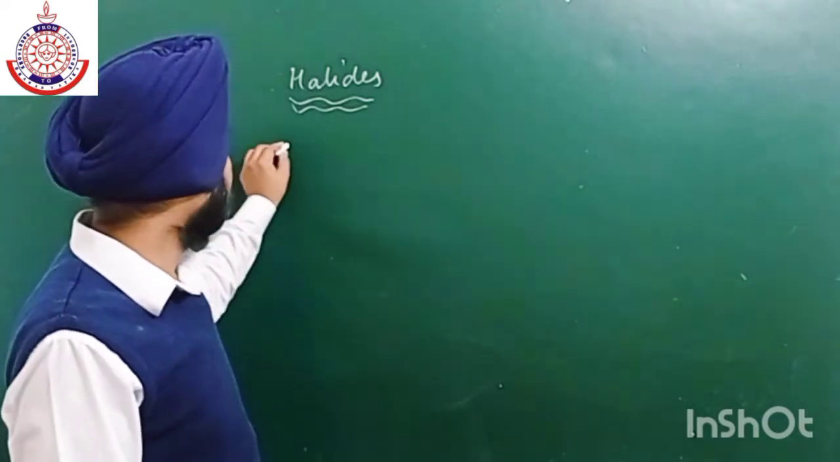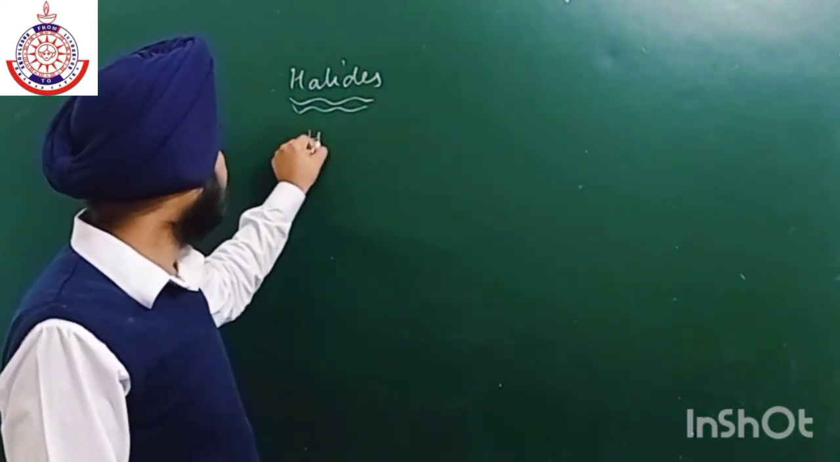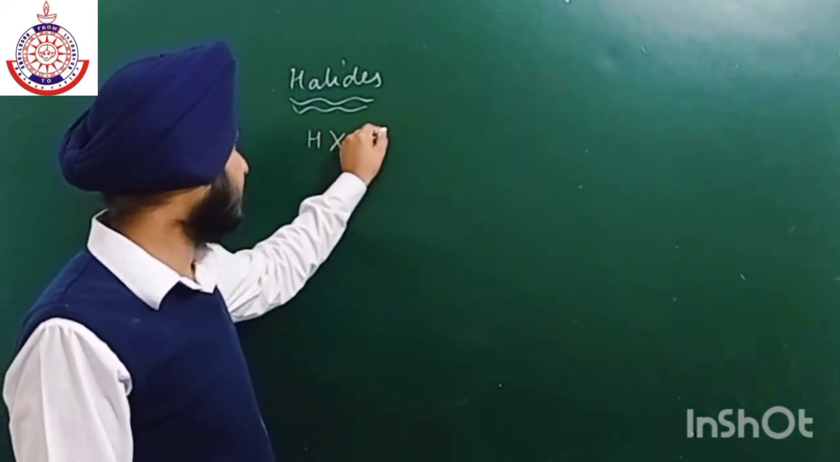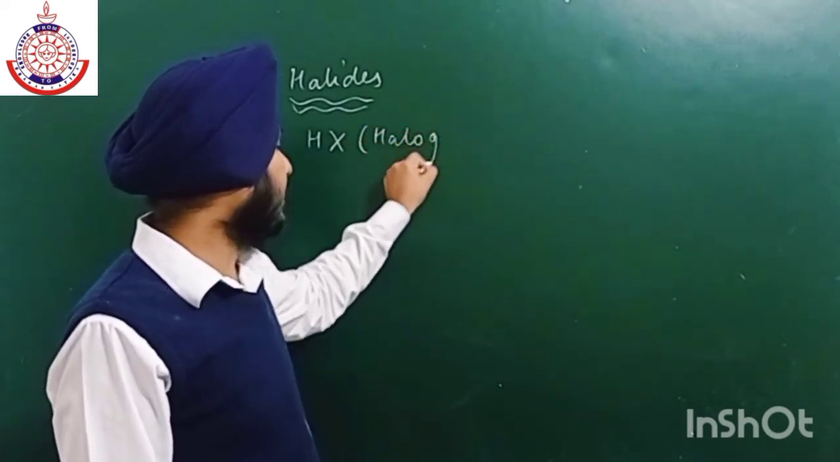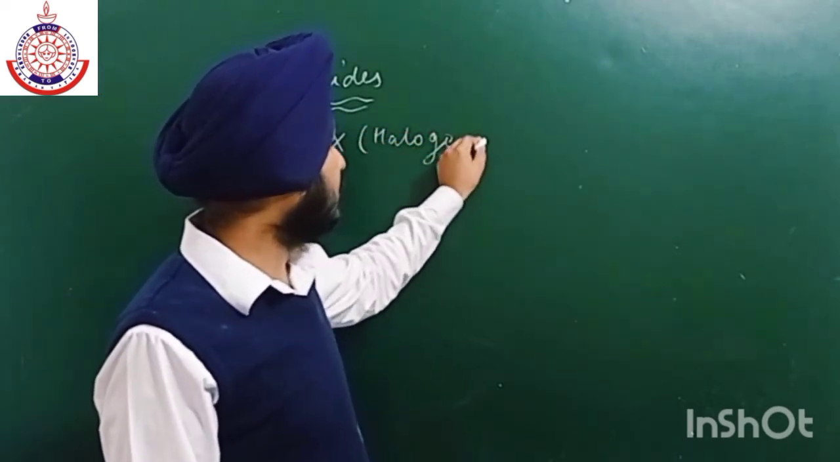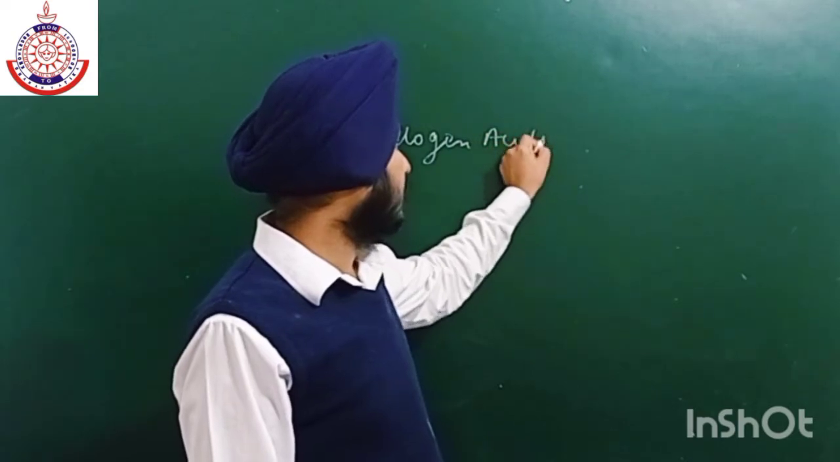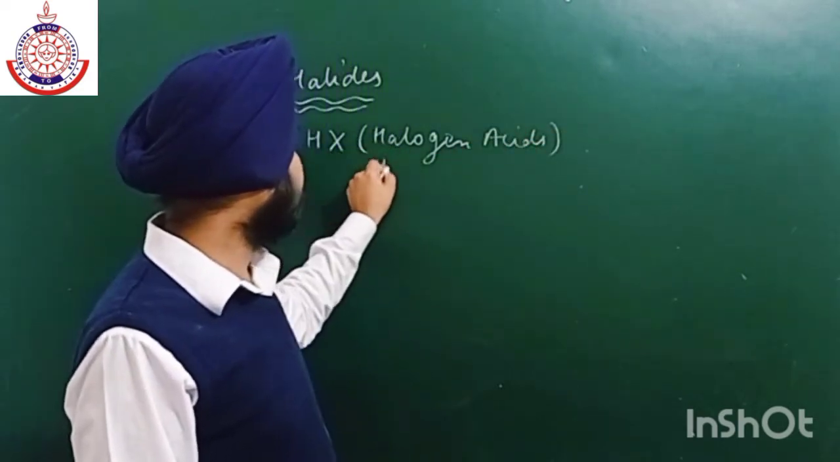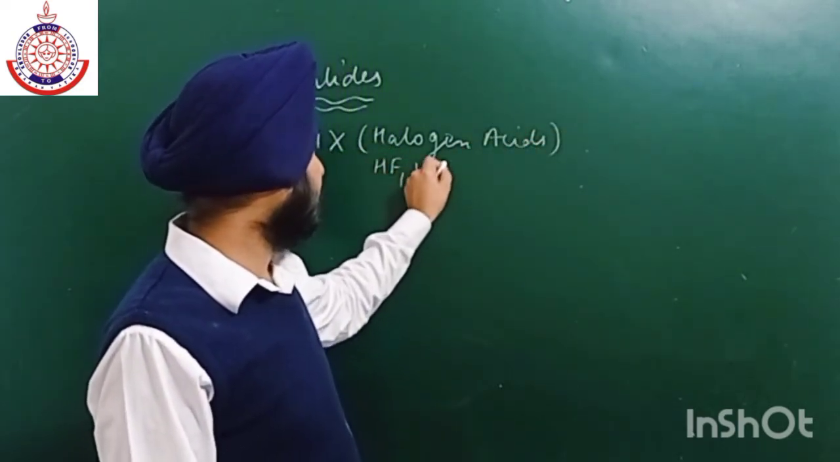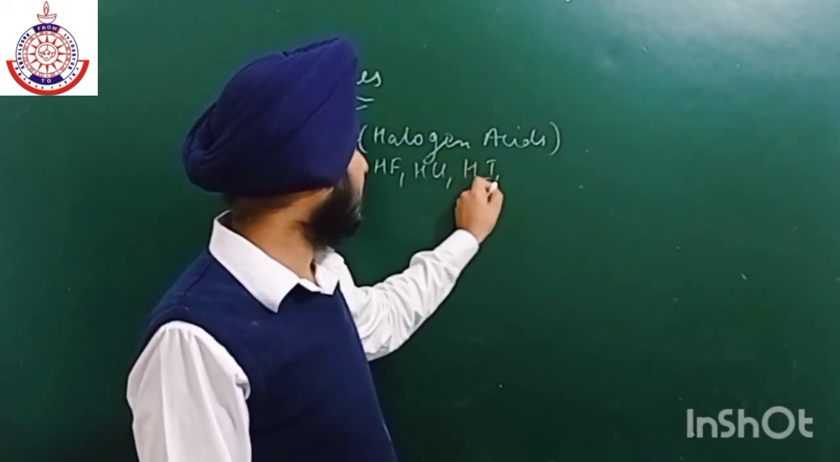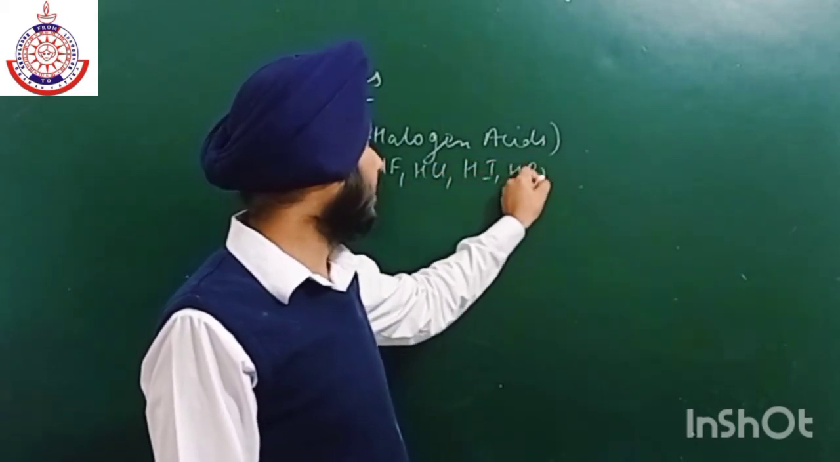Now how can we form halides? तो halides को formation करने के लिए we have to react it with halogen acids. Okay, we have to react the metal with halogen acids. Halogen acids क्या हो सकते हैं? HF, HCl, HI, HBr. Okay, these all are halogen acids.